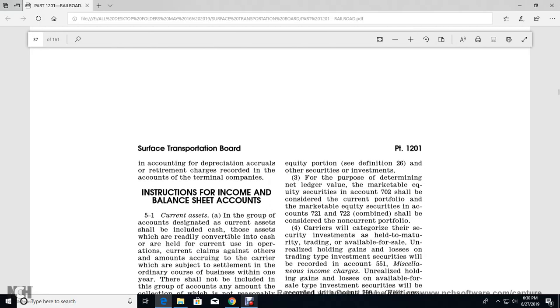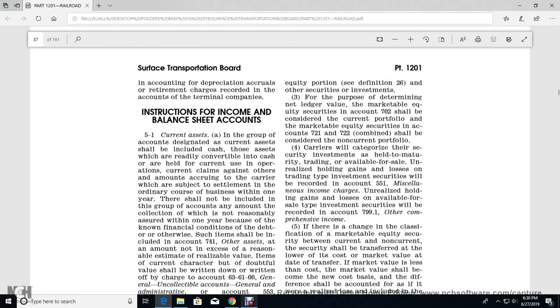All right, instruction for the balance sheet accounts, 5-1, the current half of the group of the account with the current assets. It should include cash and those assets that are readily convertible into cash, held within the current operation, and current claims against other amounts, subject to settlement in the ordinary course of the business.